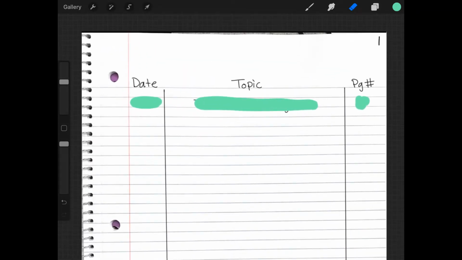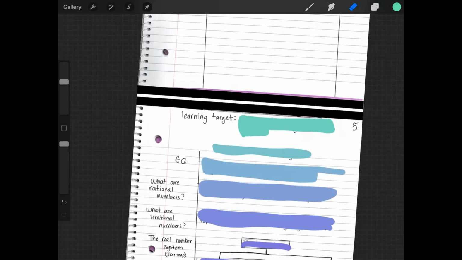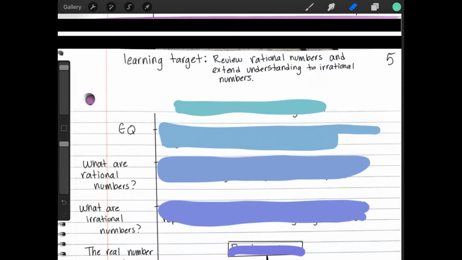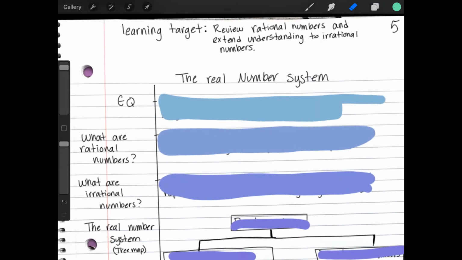So we're going to start at the very first page, and we're going to write the date, which today is 8/24. The topic is going to be the real number system, and the page number is going to be page number 5, right? So on page number 5 at the very top, I want you guys to write learning target, and let's see what the learning target is. So the learning target is to review rational numbers and extend understanding to irrational numbers. Our title again is the real number system.